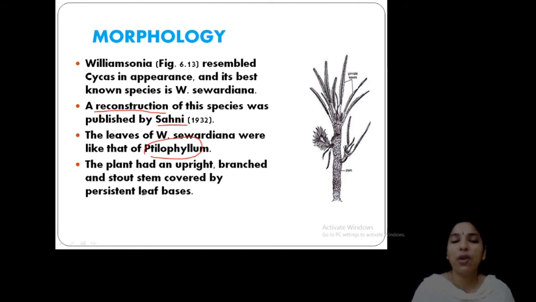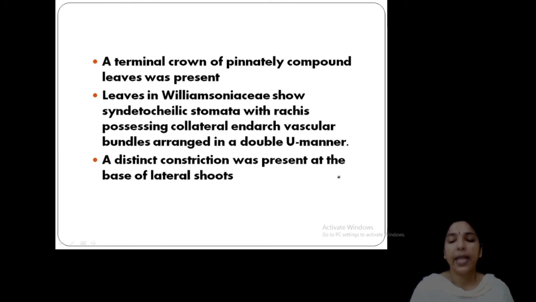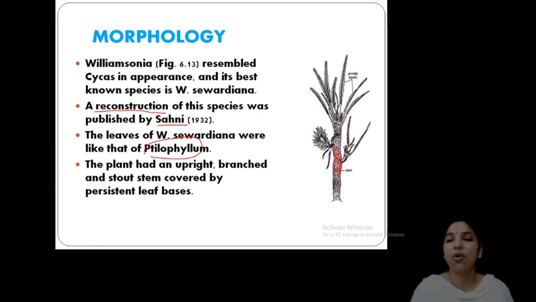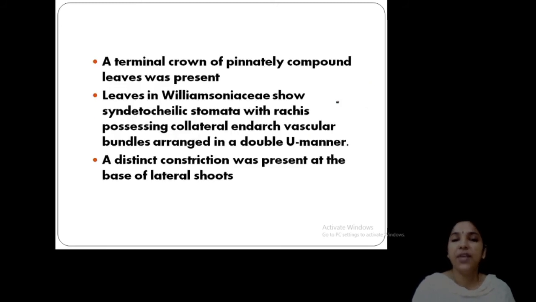And also a peculiar point is the persistent leaf bases. These are the persistent leaf bases like this. Clear? Okay. Now, a terminal crown of pinnately compound leaves. This is a terminal crown of pinnately compound leaves. Leaves are with syndetocheilic stomata and vascular bundles in a U-shaped manner.